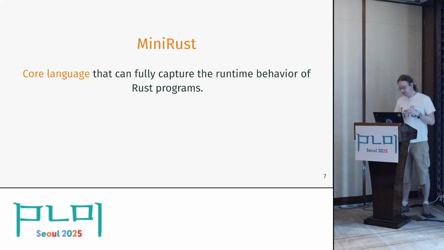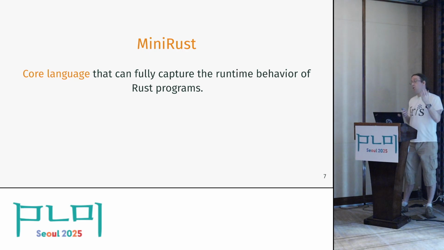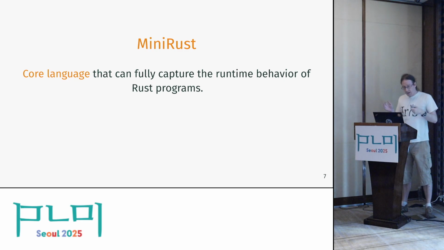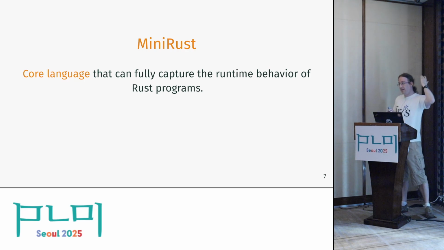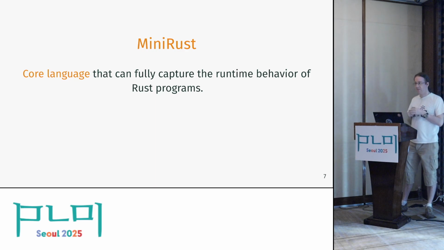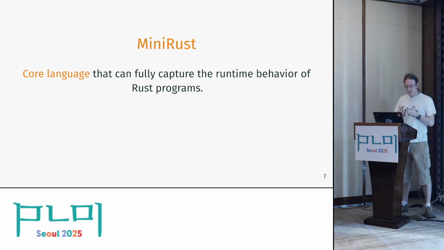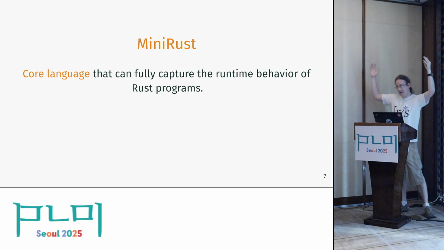So how are we going to go about this? My proposal for how this could work is MiniRust, which follows this core language approach, which has also been successfully used in a bunch of prior approaches, including, I would argue, some of the great JavaScript work we saw earlier. That fragment of English that's basically formal is a core language that they use to describe these individual operations, right? In our case, the core language is a formal one, but I think this is a very successful approach to break down large operations into a series of small operations.